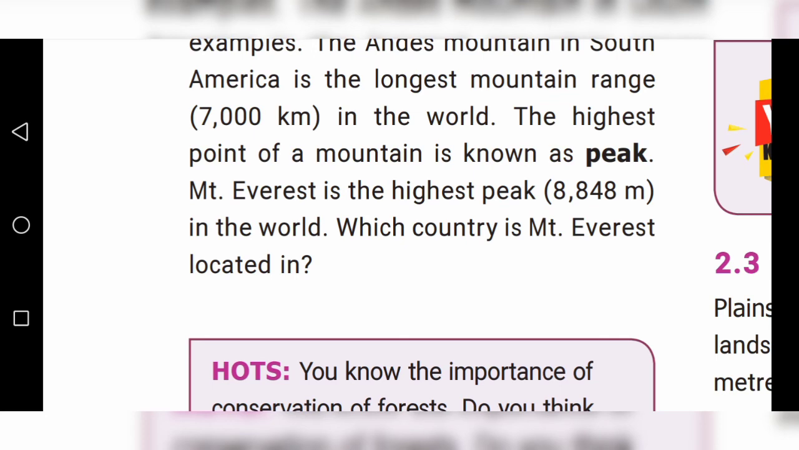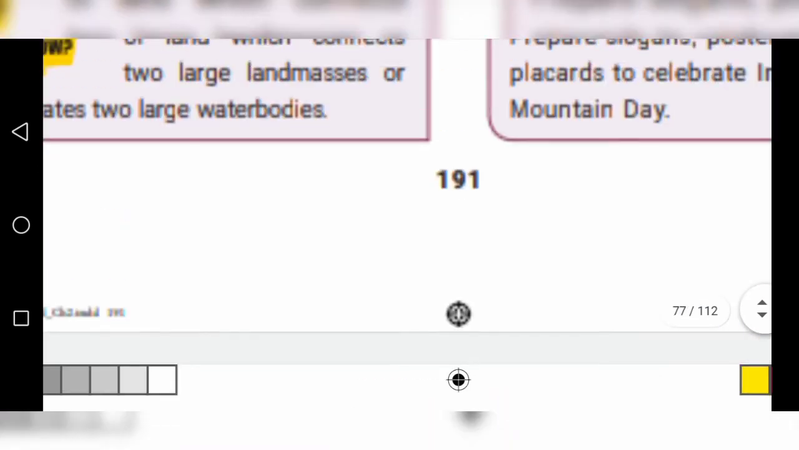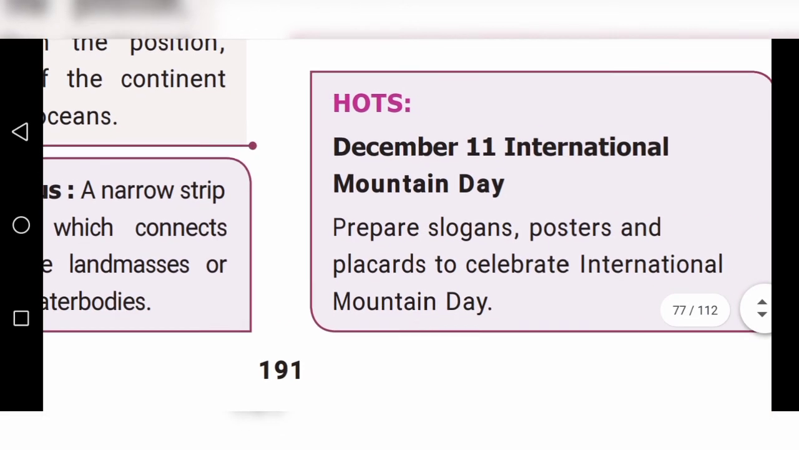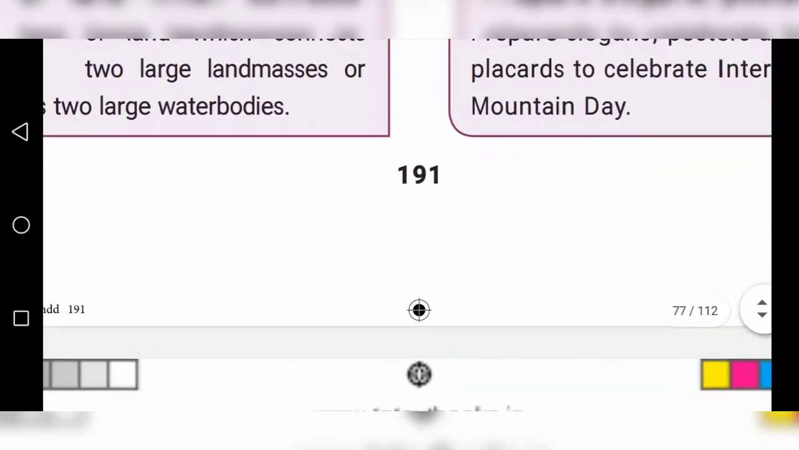Next, children. Every year, December 11, we celebrate International Mountain Day. Okay. Next one.